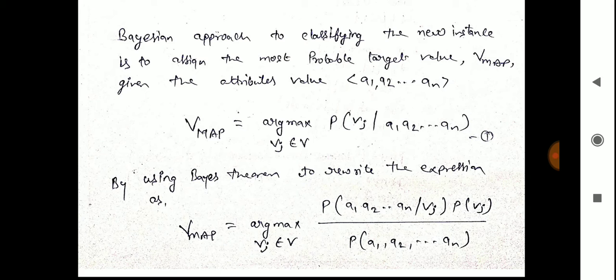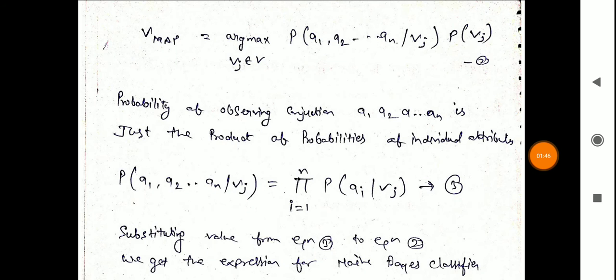This is equation 1, and by using Bayes theorem we rewrite this expression: Vmap equals argmax over vj belonging to V of P(a1, a2, a3 up to an | vj) times P(vj), divided by P(a1, a2 up to an). So we write Vmap equals argmax over vj in V of P(a1, a2 up to an | vj) multiplied by P(vj). This is known as Vmap.